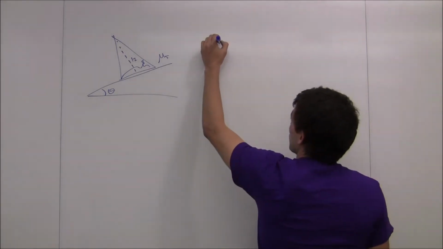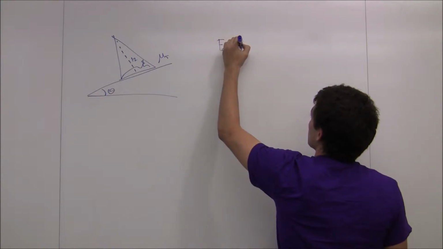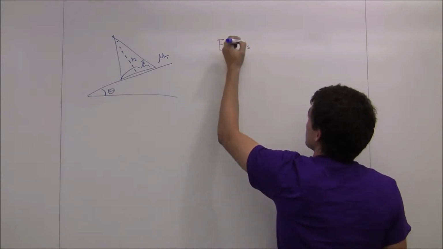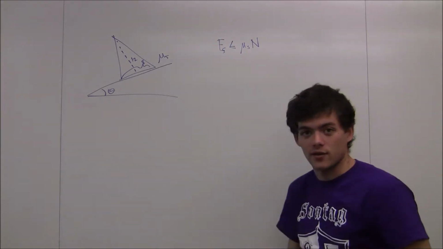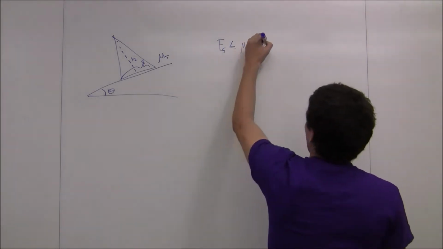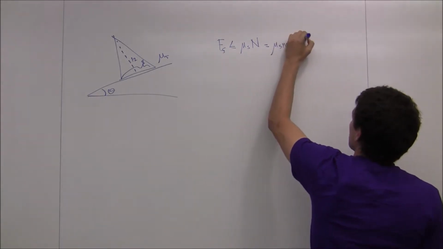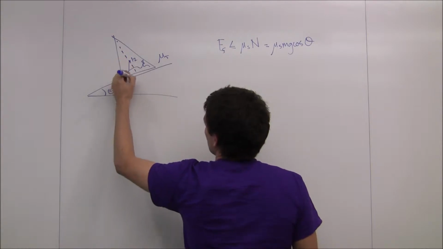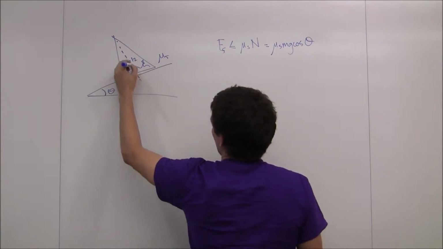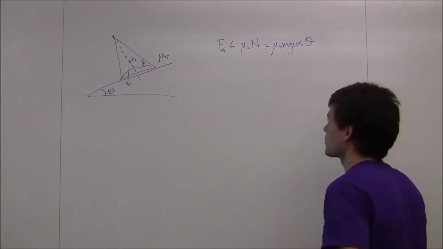So first, we're going to remember that the force of friction is less than or equal to mu sub s times the normal force, since we're talking about static friction here. And this is just equal to mu sub s times mg cosine theta, since the normal force, which is acting here, has this component mg cosine theta, which will generate the normal force.